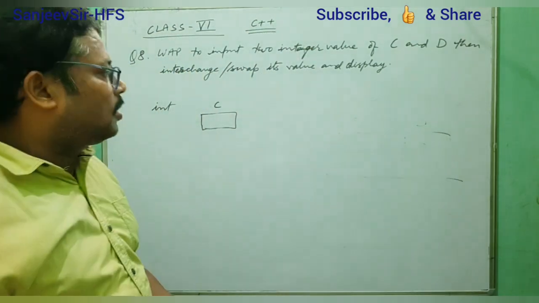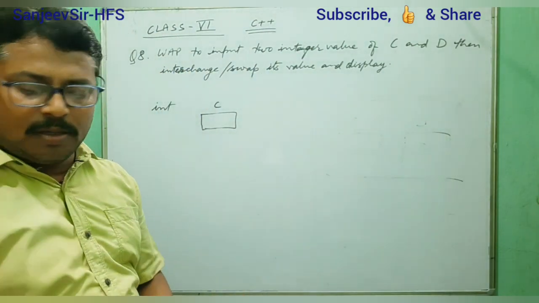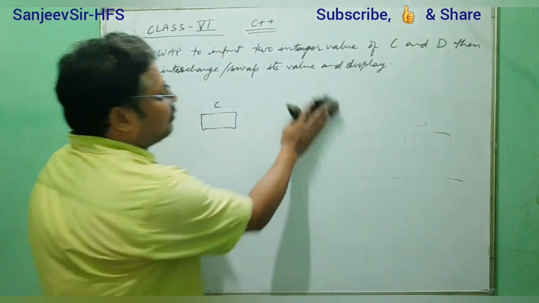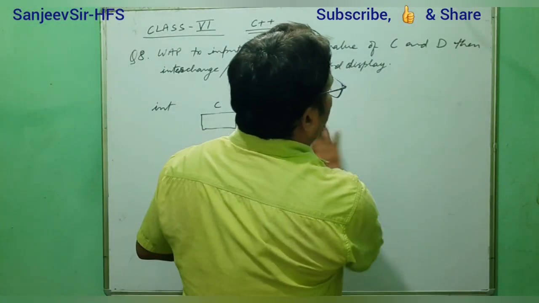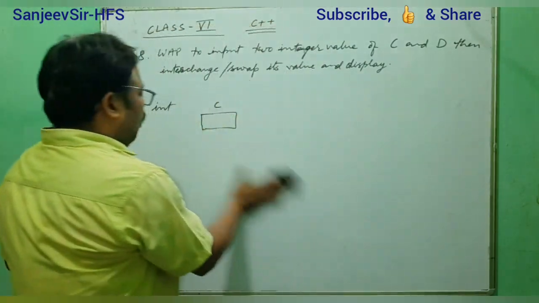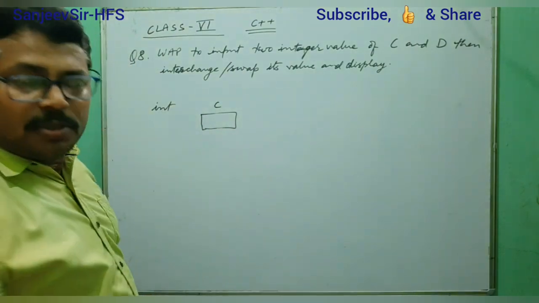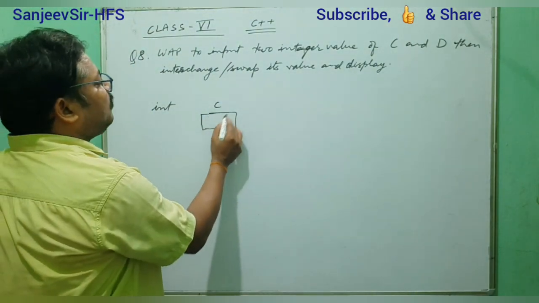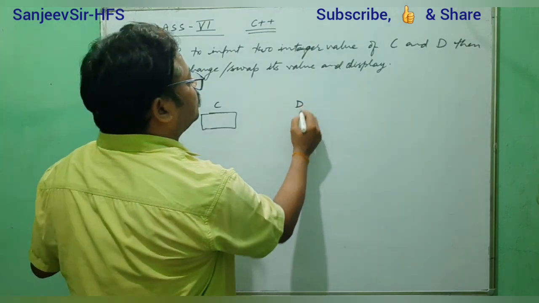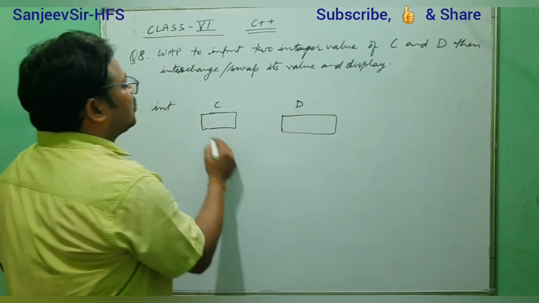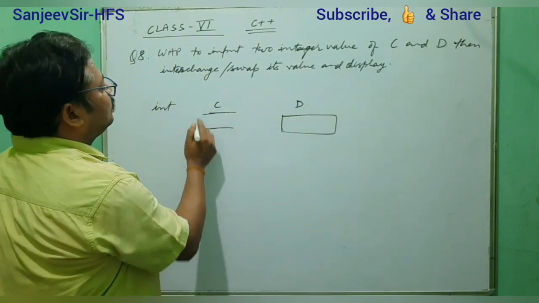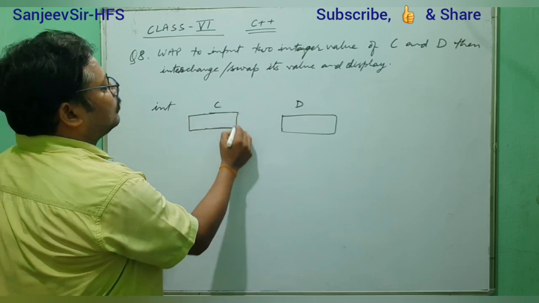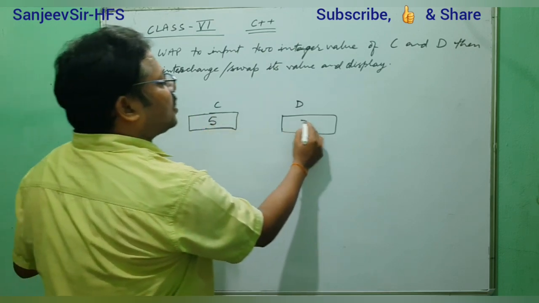After understanding, we will write the program. So now we go for this. Suppose we have C and D. C was having 5 and D was having 7.